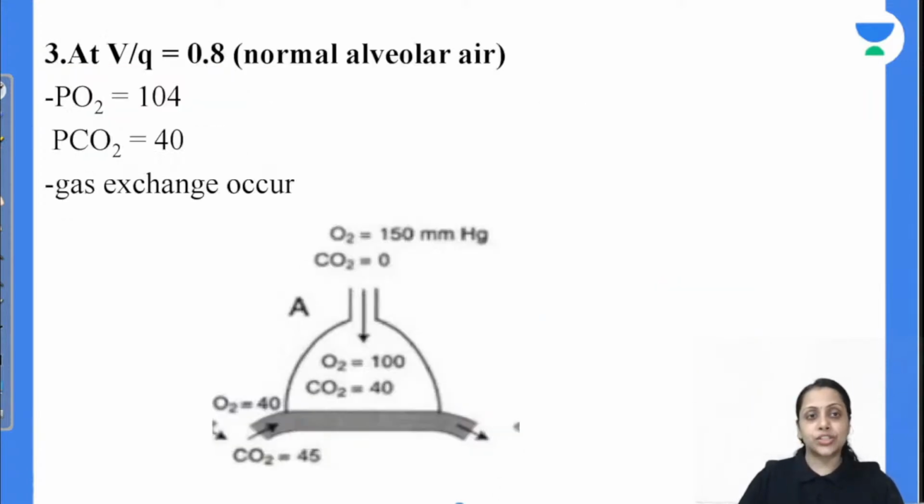Next and the last situation, that is ventilation perfusion ratio is normal.